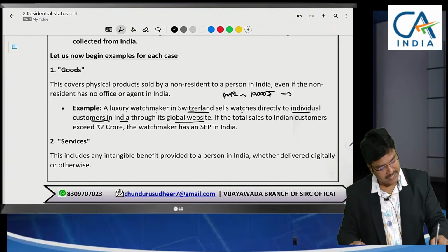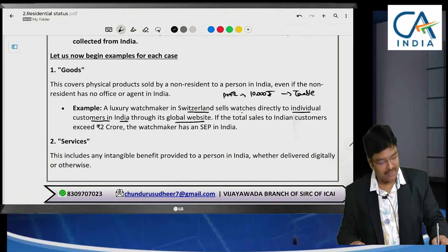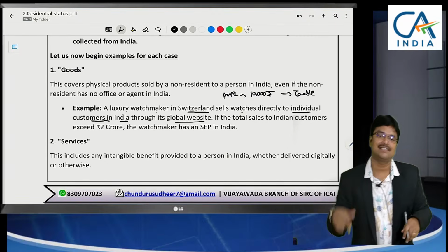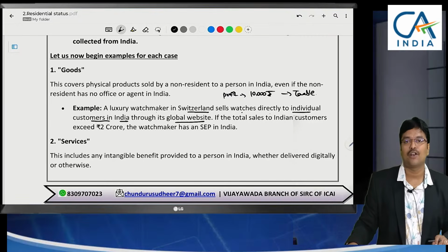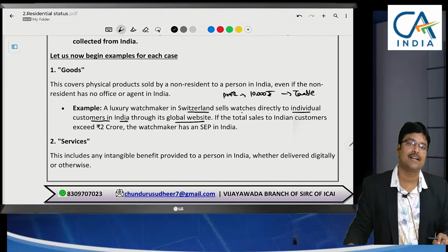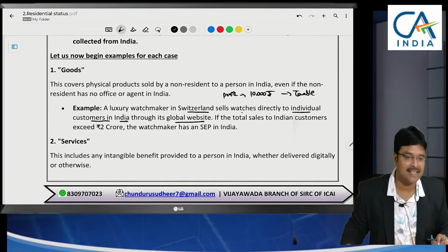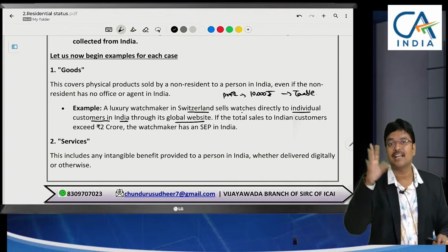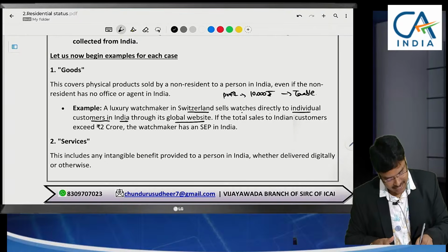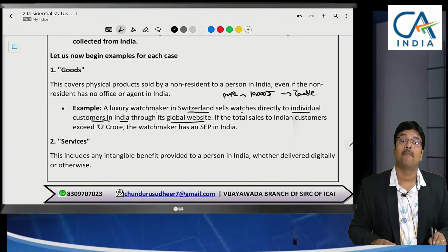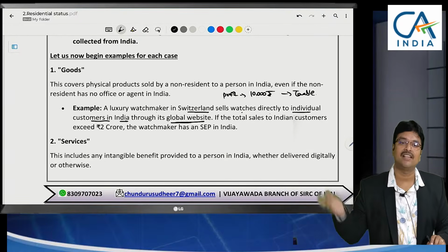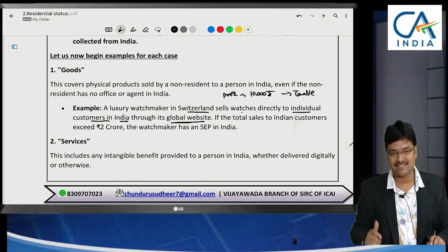Whether this profit is taxable in India. Sir, if they set up a branch in India and sell the watch to Indian persons, whether that branch's profits are taxable or not? Yes. But here they have not set up any branch. They are selling through their website. But, sir, when they sell through the website, why should we tax them, sir?